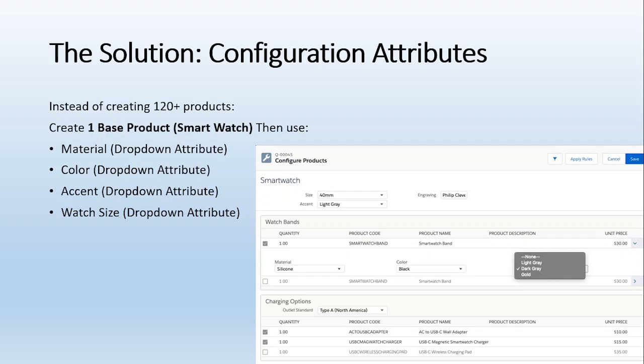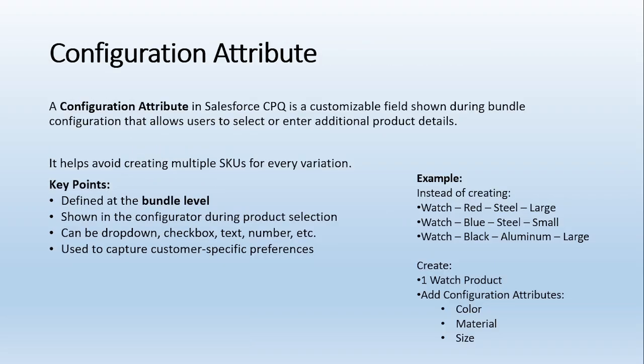I'm not creating multiple records, but I'm creating the attributes or properties in different picklist fields, so that whenever users configure the product for themselves, they can choose the right property for that particular bundle or those particular options they are looking for. So this is the solution, correct?